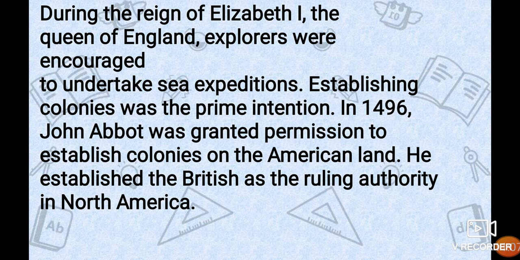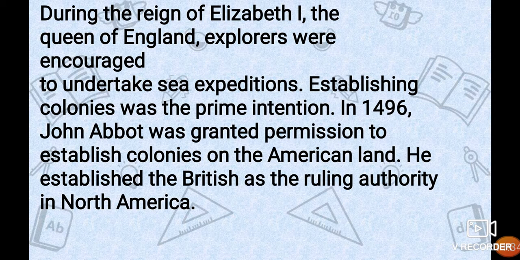In 1496, John Abbott was granted permission by the Queen to establish colonies on American land, and thus he established the British as the ruling authority in North America. Now, still, what happened? They were just discovering the unknown lands.